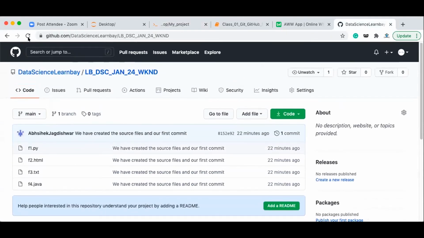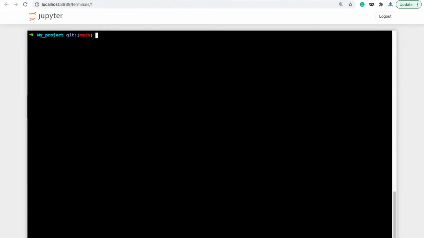Come to your GitHub account, refresh it, and check whether the files you created in the beginning, readme and all, plus f1 to f4, exist on your GitHub repository. So what I currently have in my local repository is these 4 files, right? And in the staging area also these 4 files exist. I want to remove f4.java. So I'll be doing rm f4.java. Now if I do ls, you'll see that f4.java is not available.